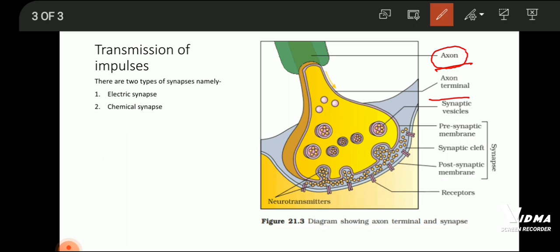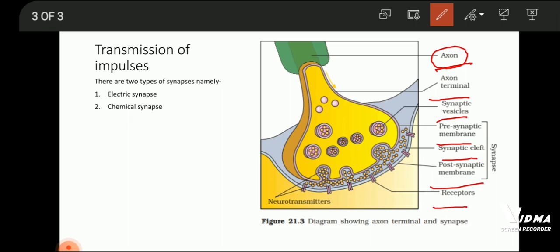This is the axon terminal, synaptic vesicles, presynaptic membrane, synaptic cleft, which we discussed just now, postsynaptic membrane, and receptors. The presynaptic membrane, synaptic cleft and postsynaptic membrane are collectively called a synapse.